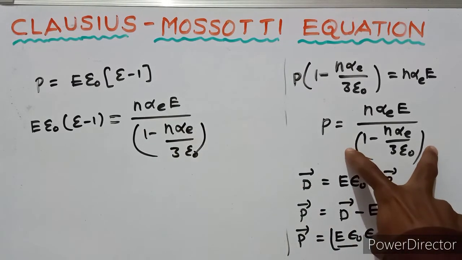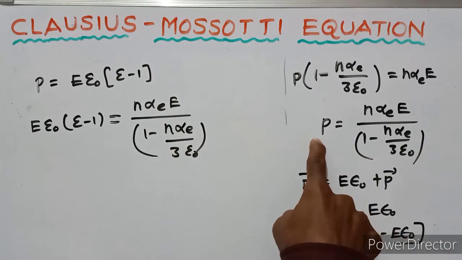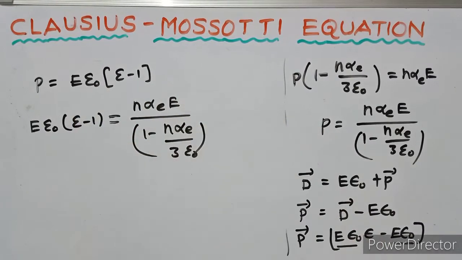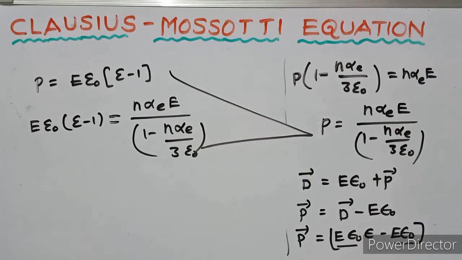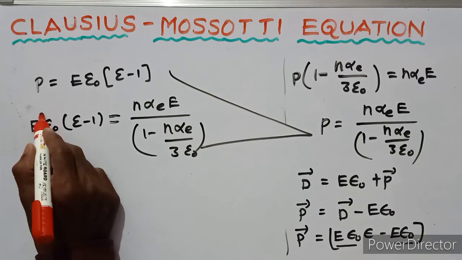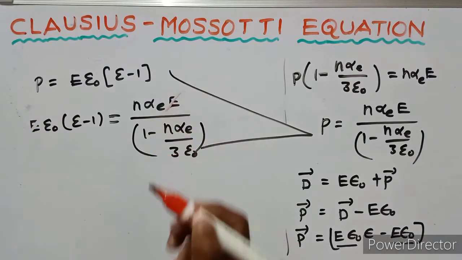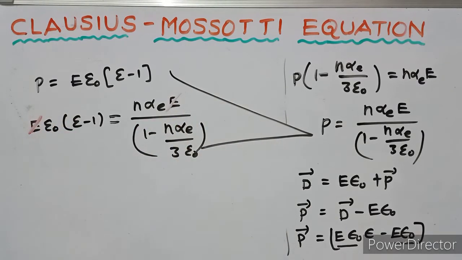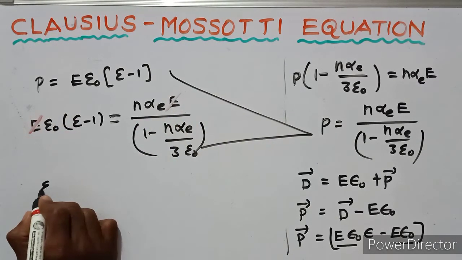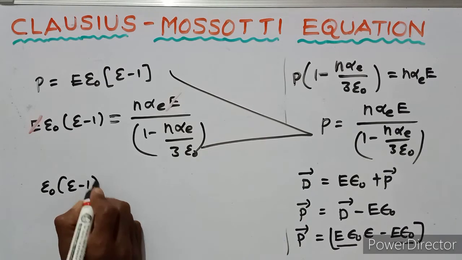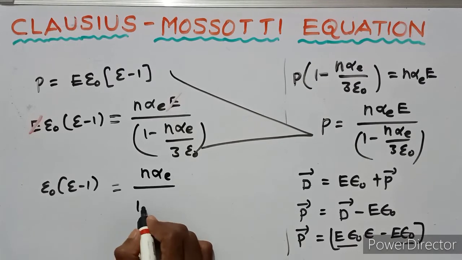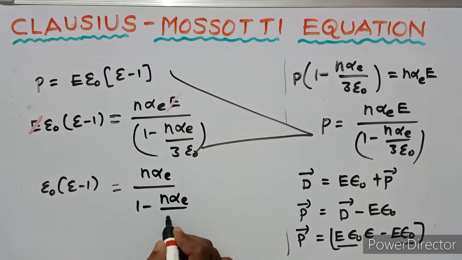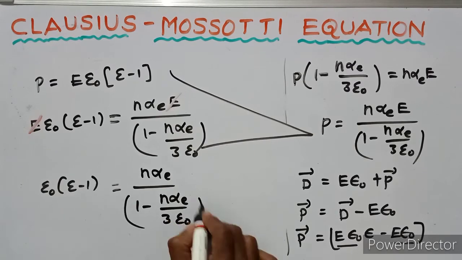So in this equation, at the place of P, we substitute this expression. Then E and E cancel. Remaining is epsilon naught into (epsilon_r minus 1) equals n alpha_e over 1 minus n alpha_e over 3 epsilon naught.